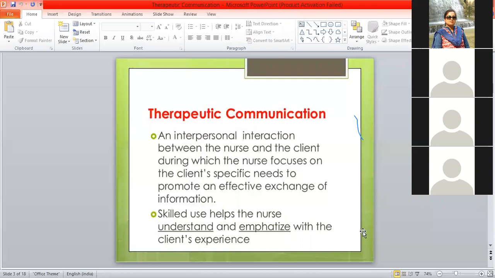Now another feature is skilled use. It helps the nurse understand and empathize with the client's experience. Here it is empathize, the spelling should be with an S. All this therapeutic communication will develop slowly, maybe not in first year, but in second and third year, when you collect the history properly and talk to the patient properly. Then you will understand more and be able to empathize with the client's experience and need more.